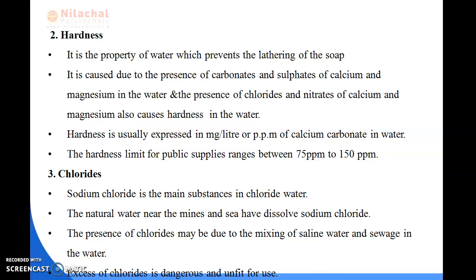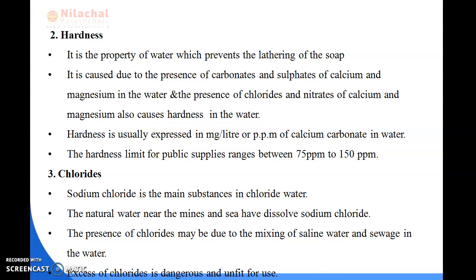Chlorides can be determined by titrating the water with silver nitrate and potassium chromate. In this titration process, a reddish color will be formed if chlorides are present. If chlorides are present while doing the titration, we will get the reddish color in the water.